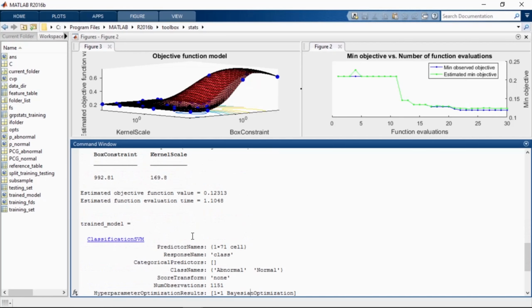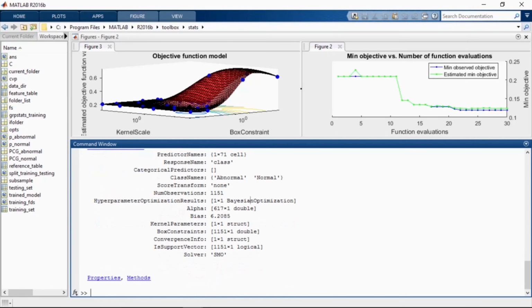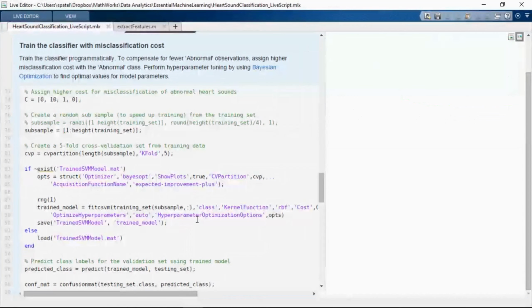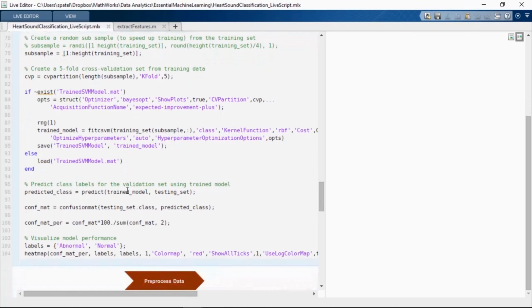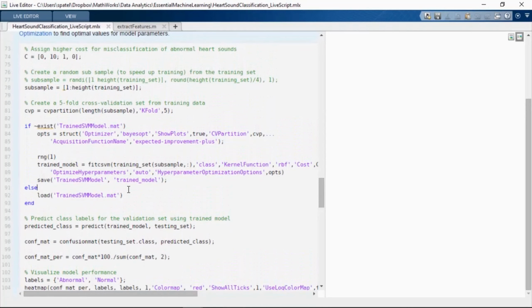We can see here that the method has completed all the iterations and has found the optimal values for box constraint and kernel scale, which it has automatically selected for the classifier. So let's go back to the editor and look at the performance of the classifier that was trained with misclassification costs and hyperparameter optimization.